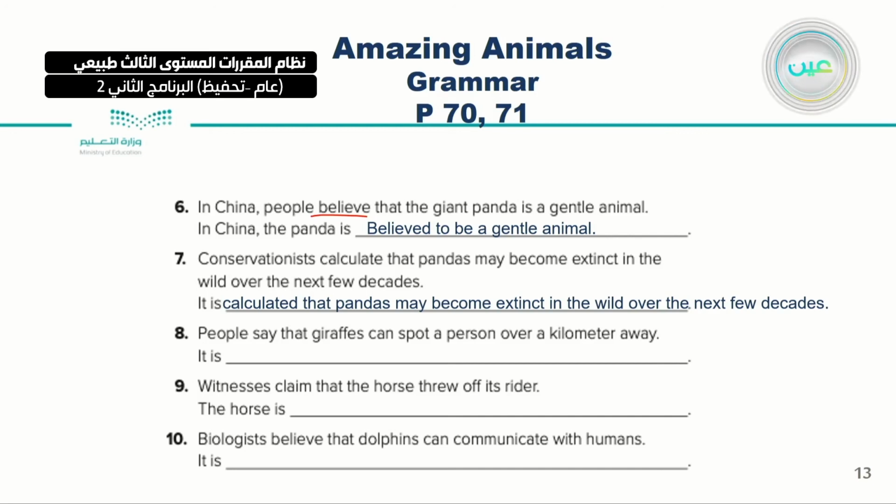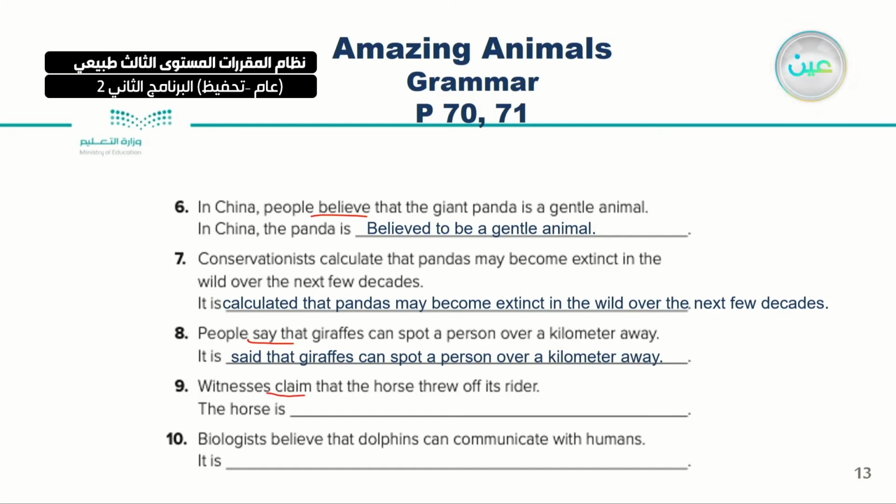Number 8, people say that giraffes can spot a person over a kilometer away. So here say, so it is said that giraffes can spot a person over a kilometer away. Number 9, witnesses claim that the horse threw off its rider.